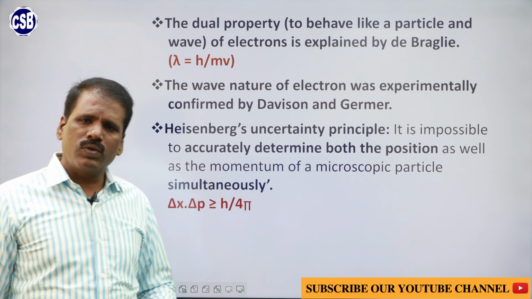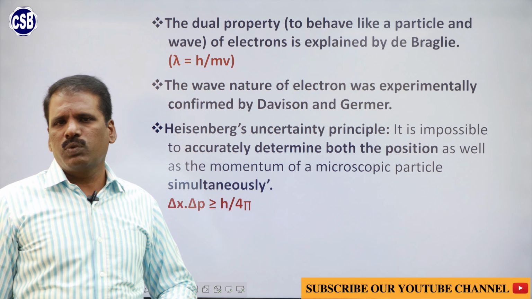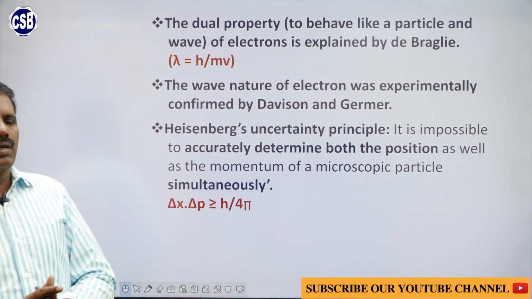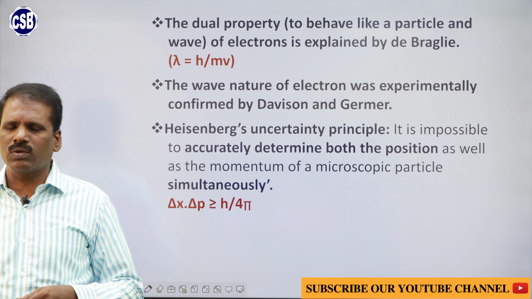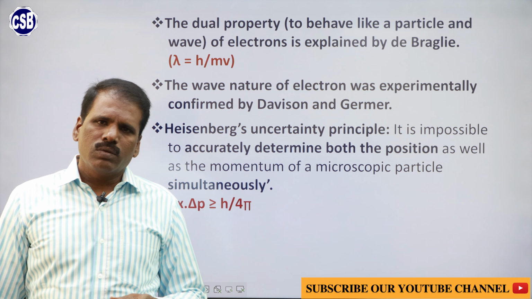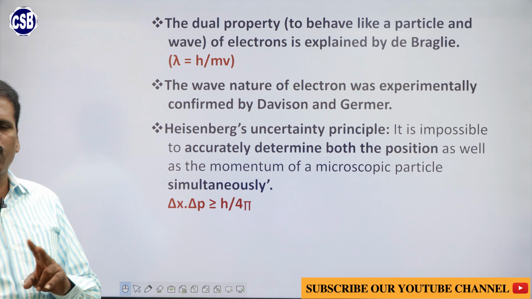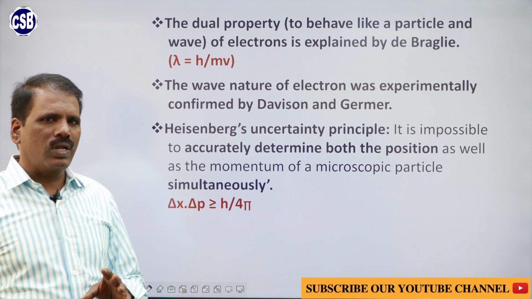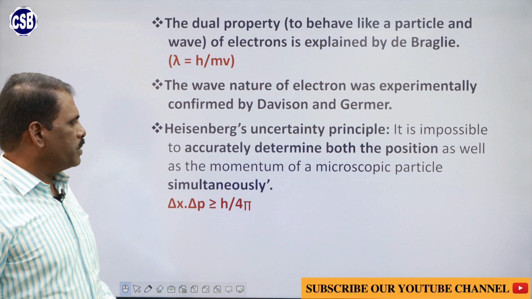Later, after Sommerfeld, the dual nature of the electron was put forth by de Broglie. That means the electron has two properties, one is wave property and the other one is particle property. They are entirely different properties, but both are possessed by the electron. This dual property of the electron has been explained by de Broglie.